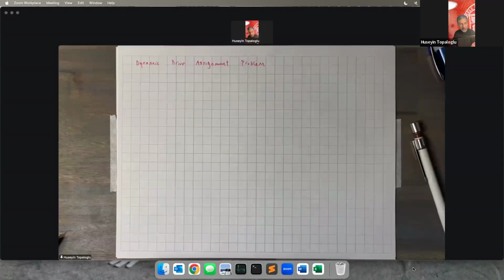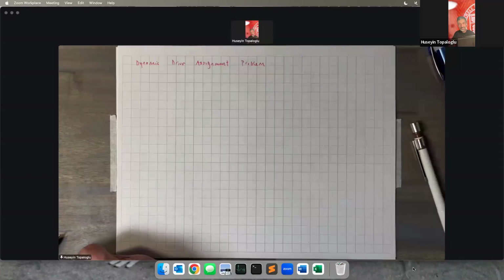When we carry a certain load, we're going to collect a certain profit. And our drivers can also sit idle at the current location that they're in without carrying any loads whatsoever. Let's assume that the travel time between every origin destination pair is 1 day. That means that if a driver goes from location I to J on day T, he is going to be available in location J at the beginning of day T plus 1. And let's also assume that each driver can carry 1 load at a time.